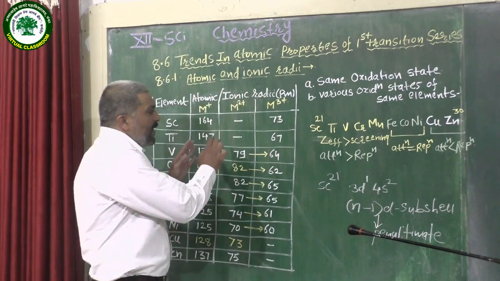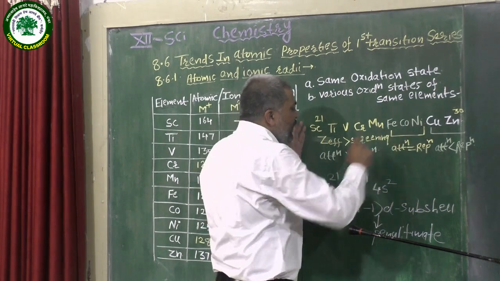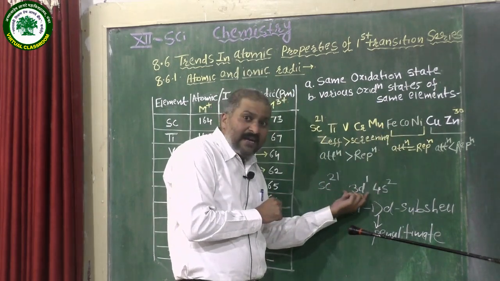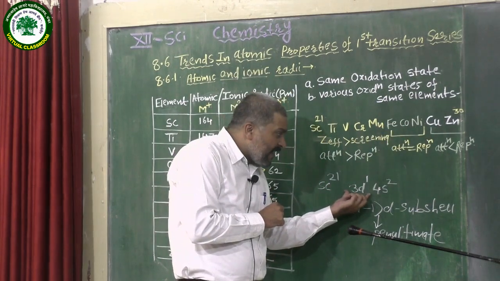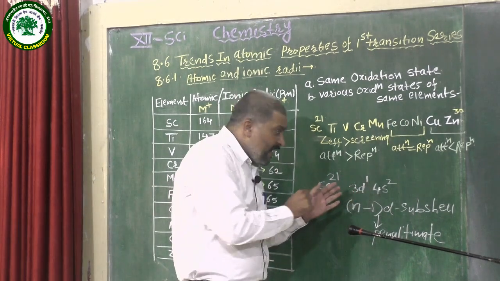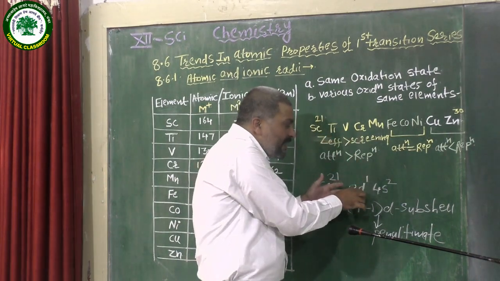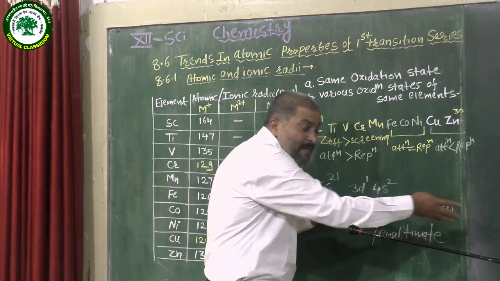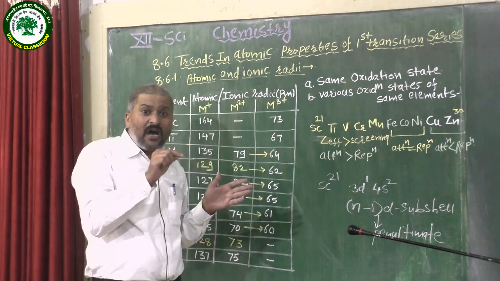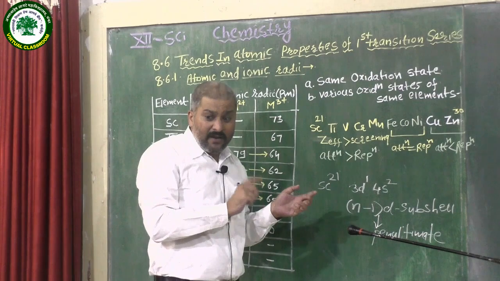And when we write the electronic configuration and move from left to right, the electrons go on adding in this 3d subshell one by one. As the electrons go on adding step by step, or element to element, in the 3d subshell, at the same time one positive charge is added into the nucleus.